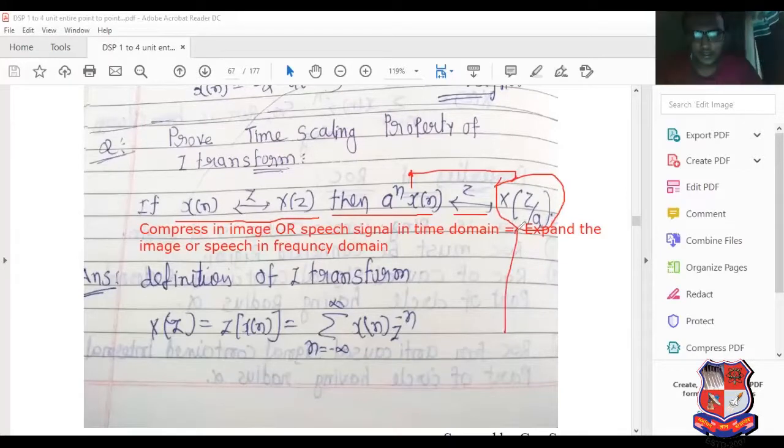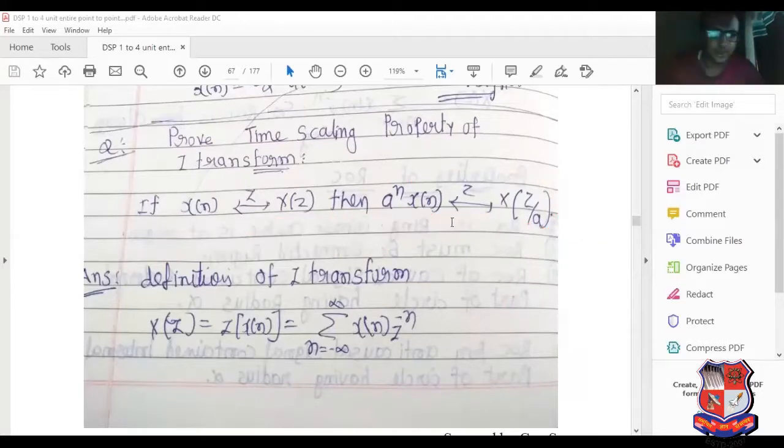Read very carefully. Here it is known as expansion, here I have written expansion. Here it is known as compression, here it is known as compression, and here it is known as expansion. How is it possible? This is a statement of the property. I have derived this property, don't worry.